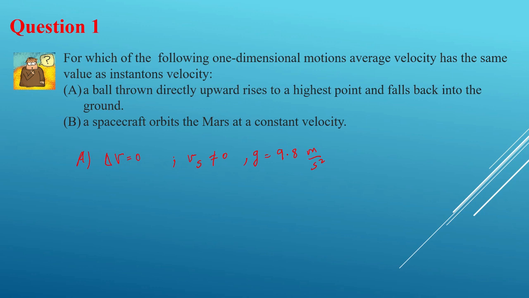How about B? It says the spacecraft has a constant velocity, right? So that means my velocity is going to be constant. So in this case, my instantaneous velocity is also going to be constant, correct? Because in this case, I don't have acceleration, and that means my instantaneous velocity and the average velocity are going to be the same. So the answer is going to be B. Let's look at another example.